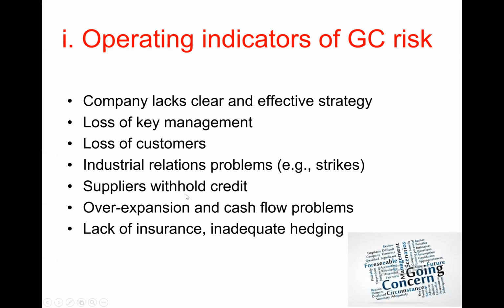Suppliers withholding credit, right? If suppliers get some idea that the company may be financially insecure, then they may decide not to provide trade credit to the company, right? Because they're worried about the company not paying what it owes. And so if the suppliers are doing that, then that's going to make it harder for the company to survive, right? This is reducing a source of financing if they're not getting credit from suppliers. Overexpansion and cash flow problems. So a lot of companies that go bankrupt, they do so because they expand too quickly and they just run out of cash. So this is an indicator.